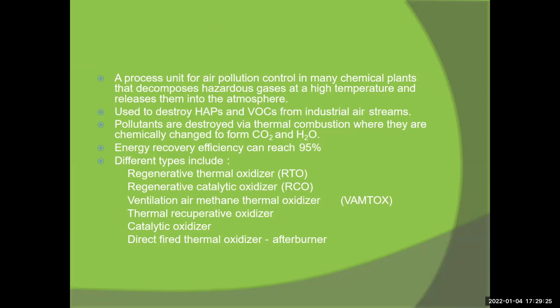There are different types with different efficiencies of energy recovery. These include the RTO, the regenerative thermal oxidizer, and the RCO, the regenerative catalytic oxidizer. There are also the ventilation air methane thermal oxidizer, thermal recuperative oxidizer, catalytic oxidizer, and direct fired thermal oxidizer. This is the afterburner. This type of afterburner, the direct fire thermal oxidizer, is used in the chimney with coal burning, after the burner. After burning, the gas is then controlled by the ESP system.